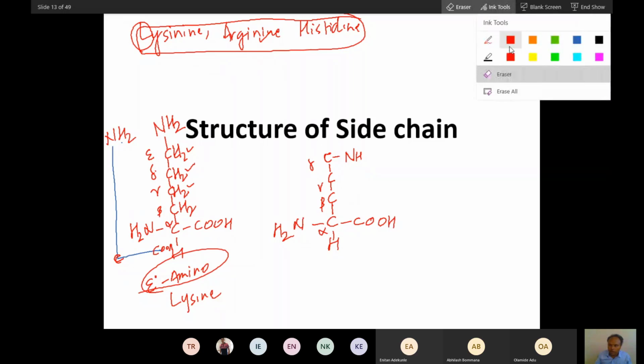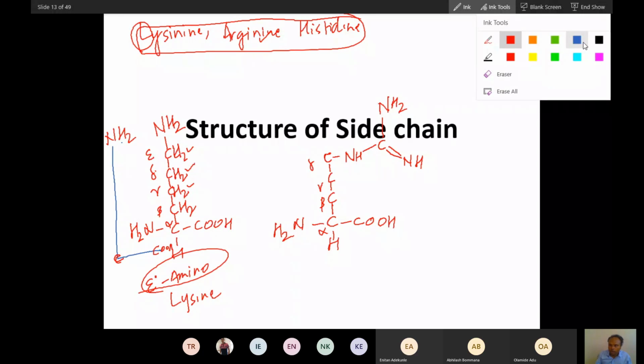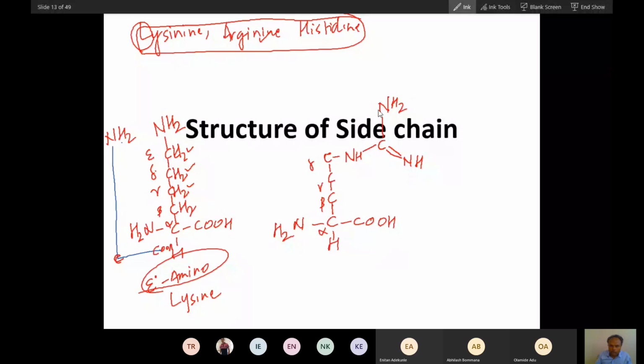Don't worry, though it seems very complicated. So draw a carbon here, one nitrogen here, and again one nitrogen here. Put a double bond anywhere on these nitrogens. To this double bond only one H will be there. This is NH2. Did you get this structure?